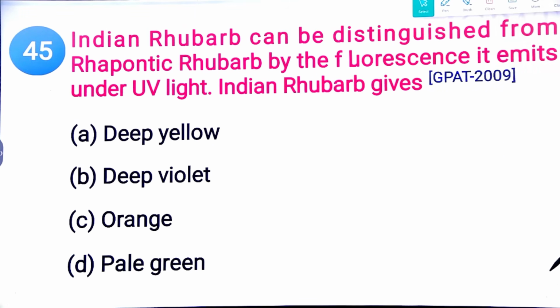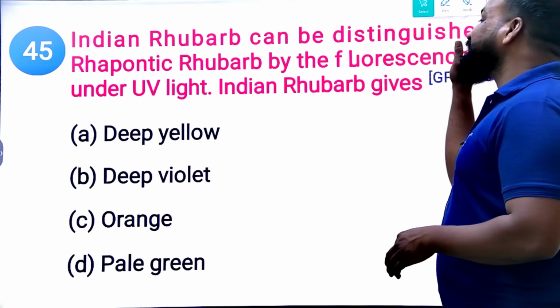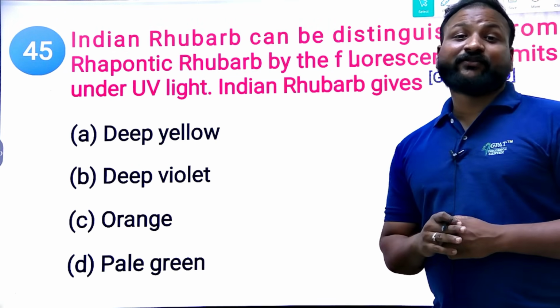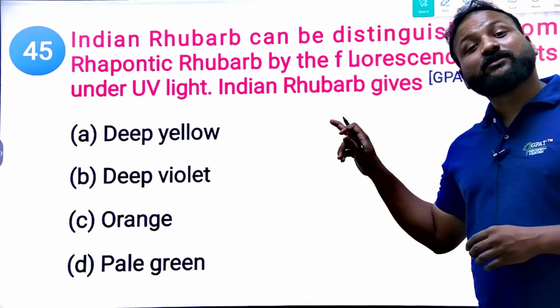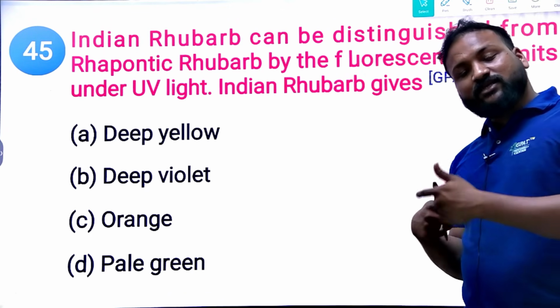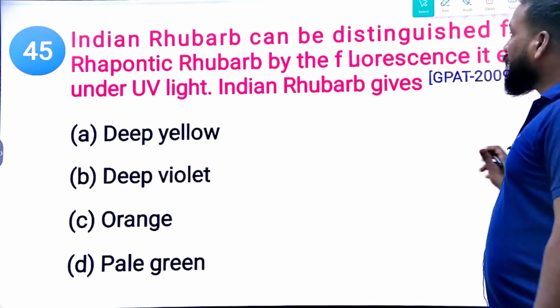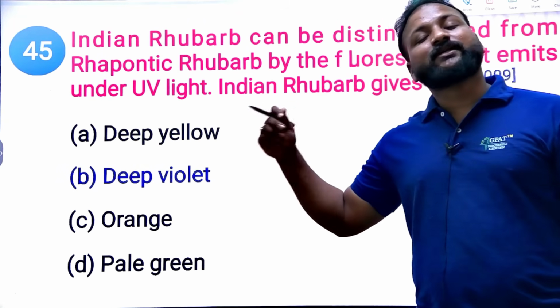Next, Indian rhubarb can be distinguished from the Rapontic rhubarb by fluorescence. It emits under UV light. Indian rhubarb gives which color? Indian rhubarb, already we have come across. Again, this question from 2009 also was asked. See how the question is changing, the pattern, the way of asking, but this question is repeating. So what color? I already mentioned deep violet color. Indian rhubarb is a deep violet color.